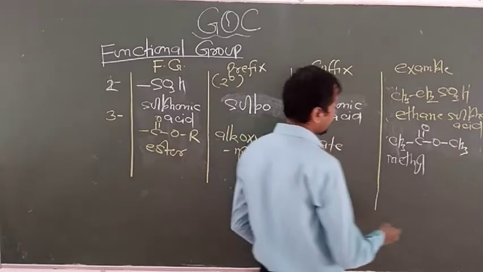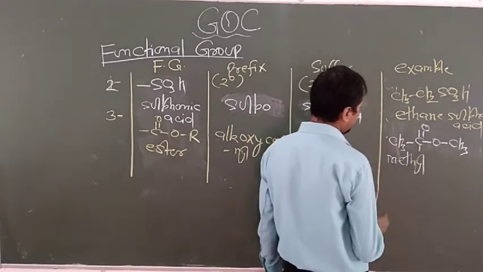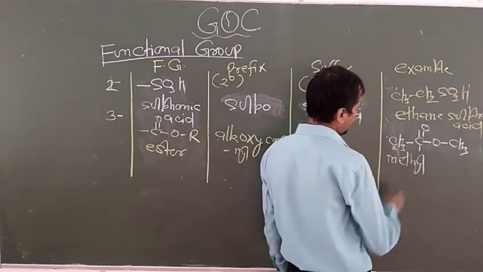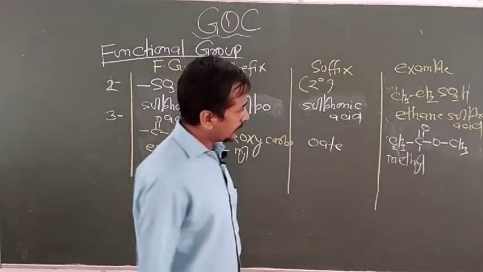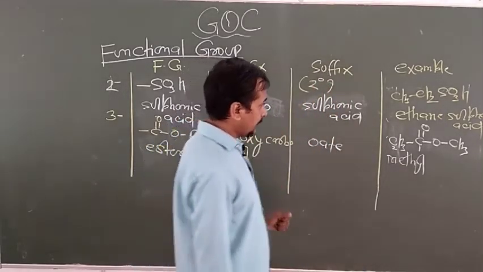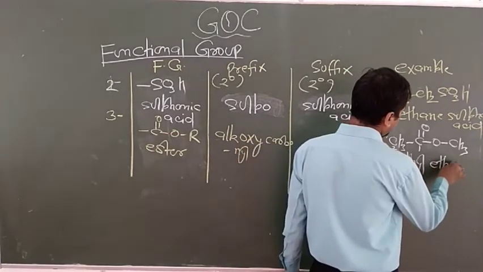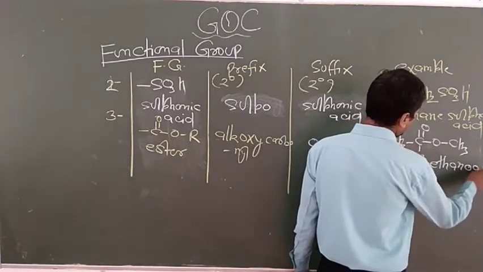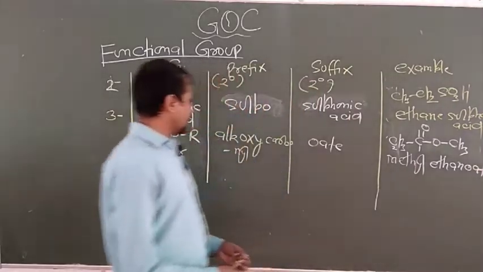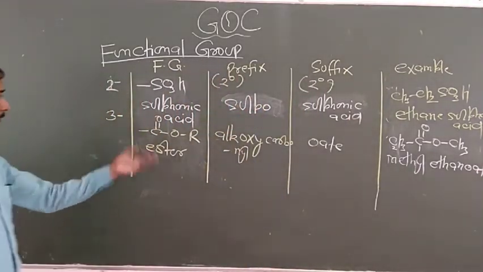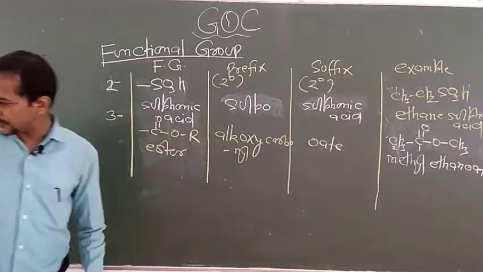And then numbering starts from this carbon, 1, 2 carbon, 2 carbon means ethane, single bond. So that's why you have to add oate. So now this chemical name is methyl ethanoate. So in this way you can write the name of the ester group.